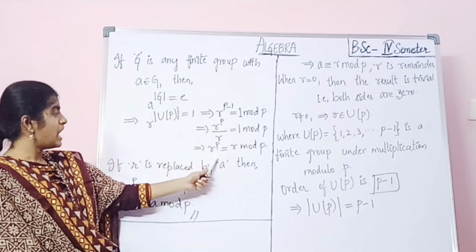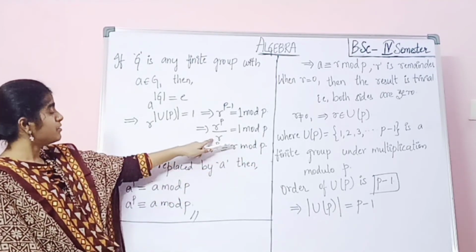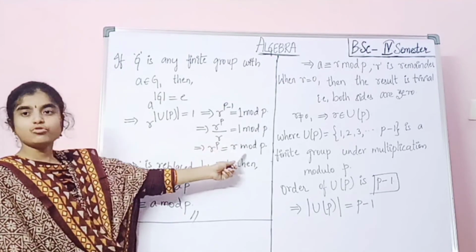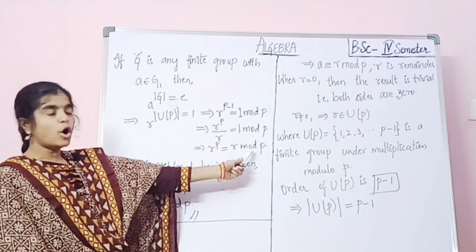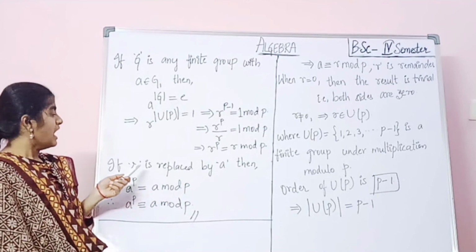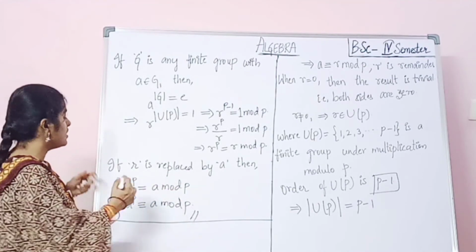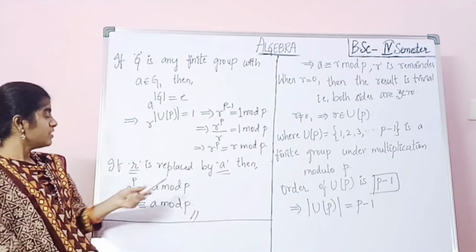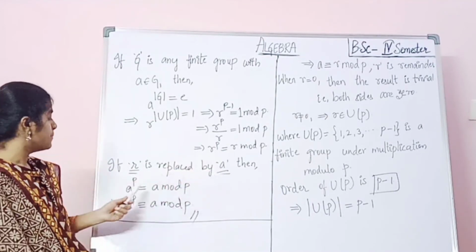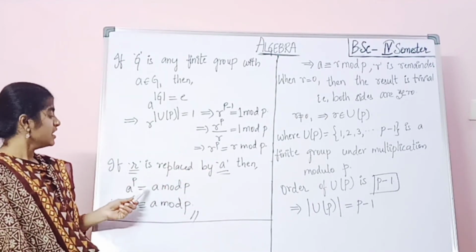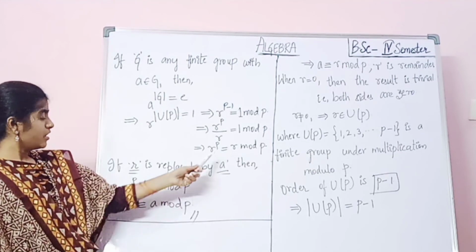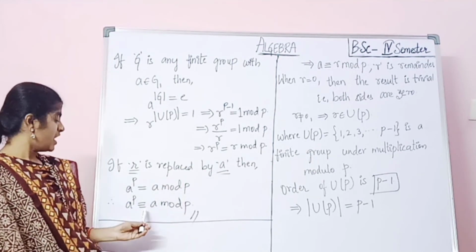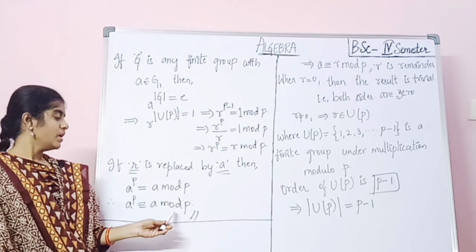That implies r power p equals, now this r goes to this side, 1 into r mod p. So if r is replaced by a, in the place of r we substitute a. So a power p equals a mod p. Therefore a power p is equivalent to a mod p.